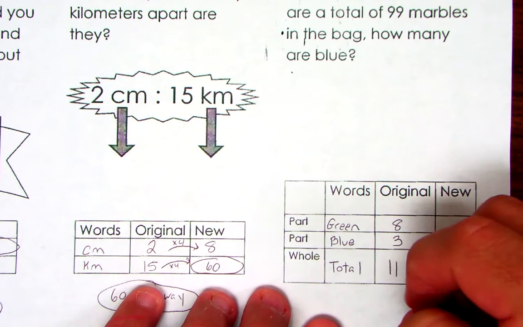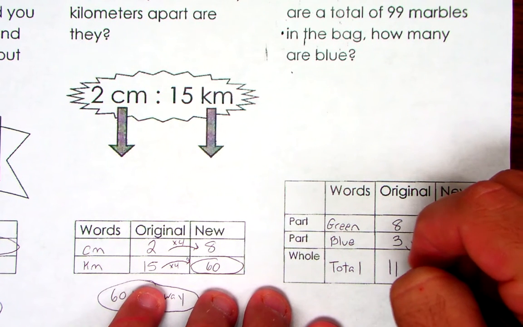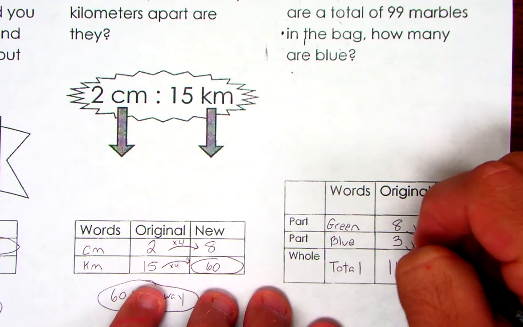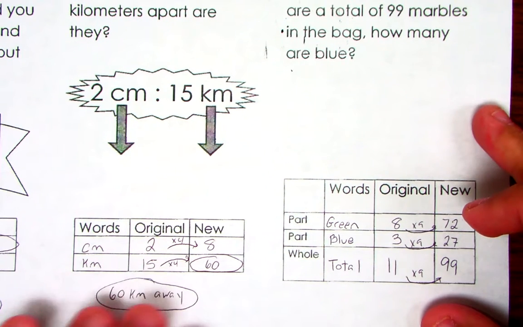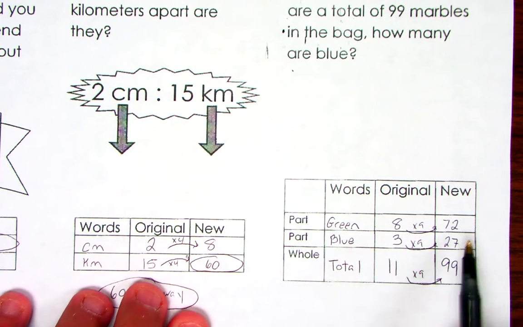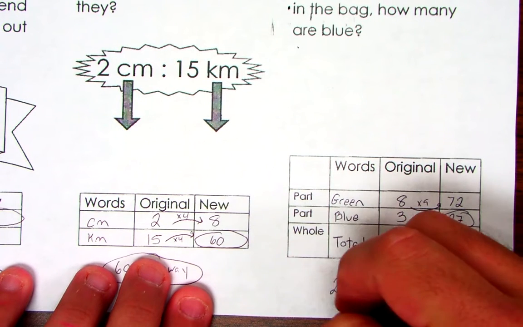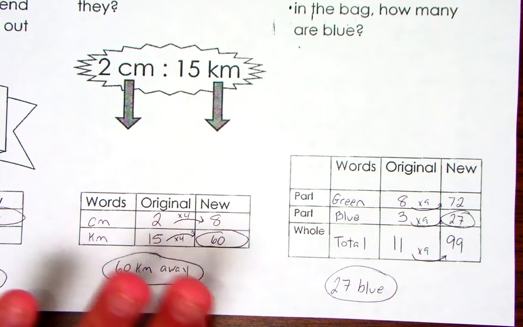To get from 11 to 99, you multiply by 9. So 9 times 3 is 27, and 8 times 9 is 72. The question asks how many are blue. So here's my blue: 27 blue marbles. That would be the answer.